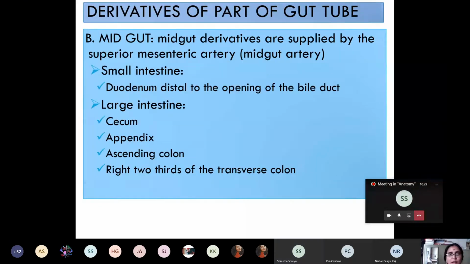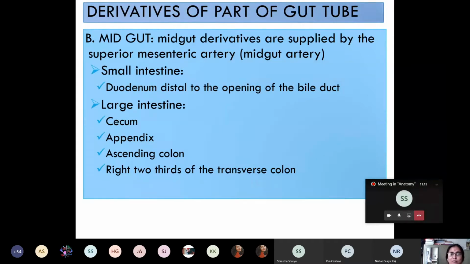Okay. Now the next part of the gut tube is the midgut. The artery of the midgut is the superior mesenteric artery. It is also known as the midgut artery. The derivative of the midgut is the small intestine from the level of the opening of the bile duct, that is the second part of the duodenum distal to the opening of the bile duct, and the jejunum and ileum. In the large intestine, it gives rise to cecum, appendix, ascending colon, and the right two-thirds of the transverse colon.